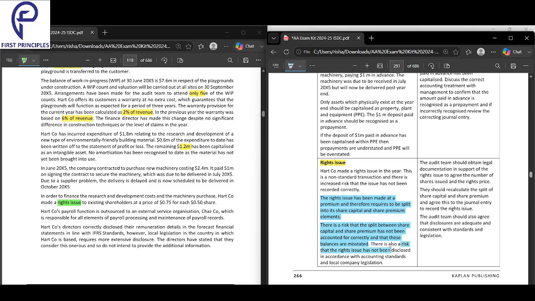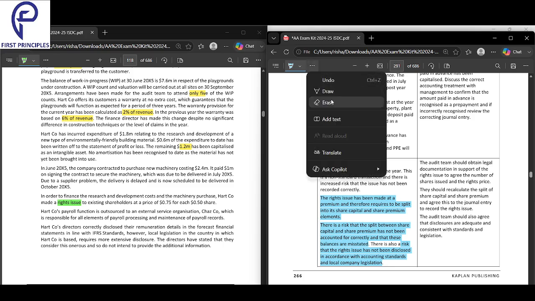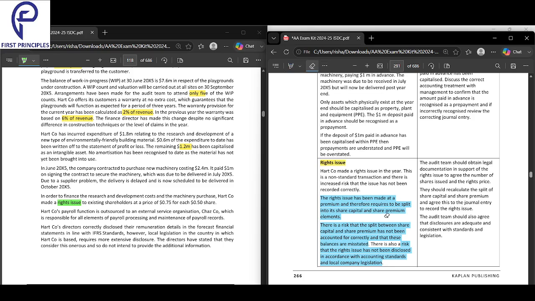Also, there is a risk that the rights issue has not been disclosed. In accordance with the standards, you have to disclose the rights issue. That is also a risk, that they have not even disclosed it.